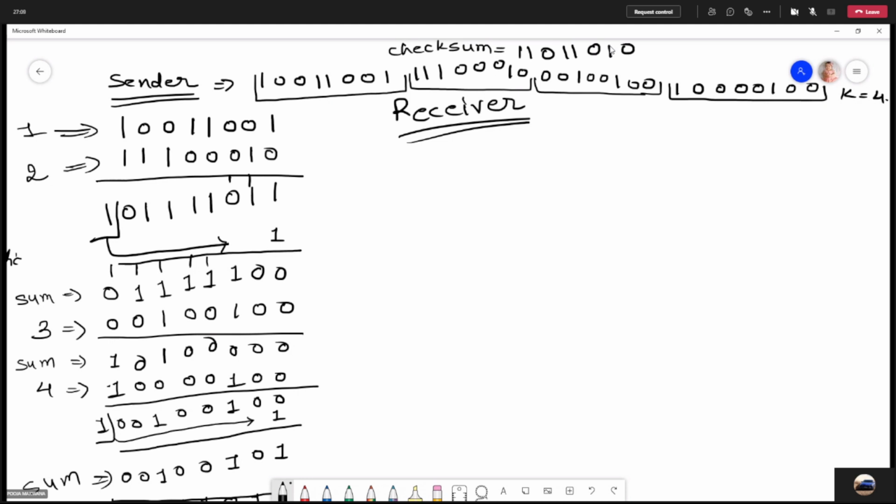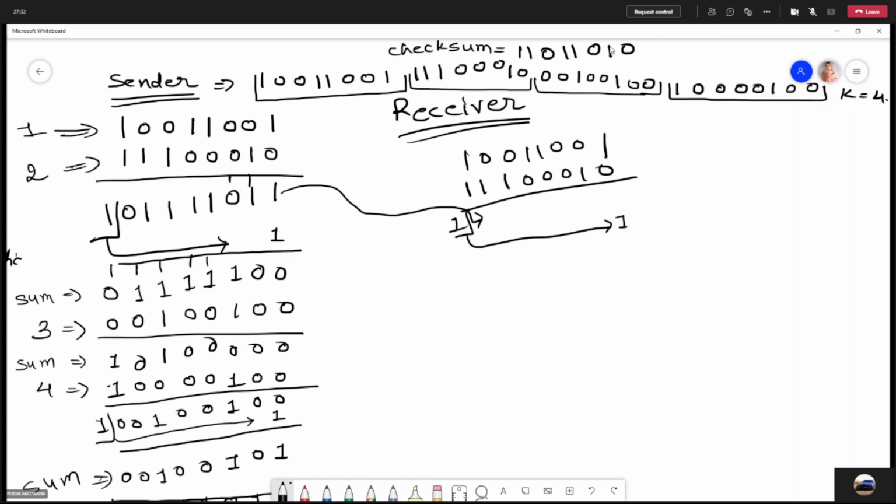Right, this is my checksum. So the same process will be done at the receiver side. Receiver will be adding everything, so it will be adding this 1 0 0 1 1 0 0 and 1 to the second segment, which is 1 1 1 0 0 0 1 0. Right. So same way you will be getting this value over here, and you will be adding one carry to the sum, and you will get the sum. Right. And the same value will be here.